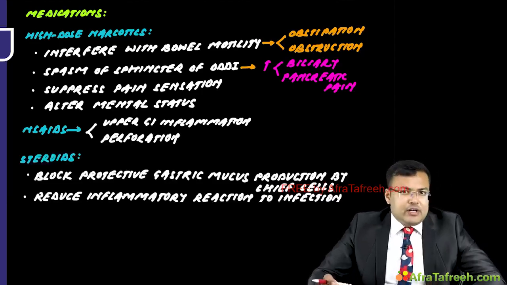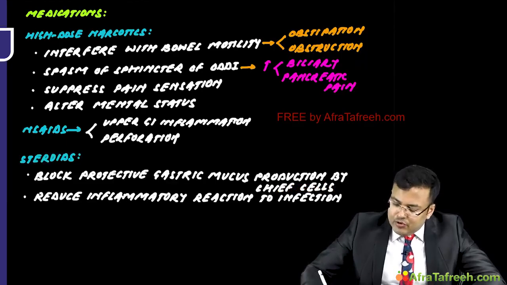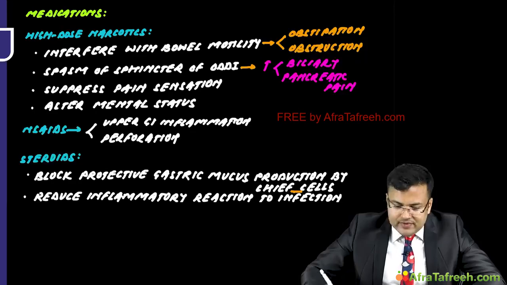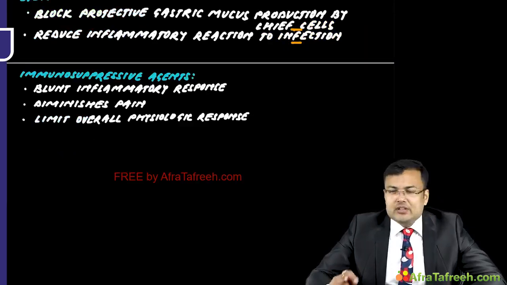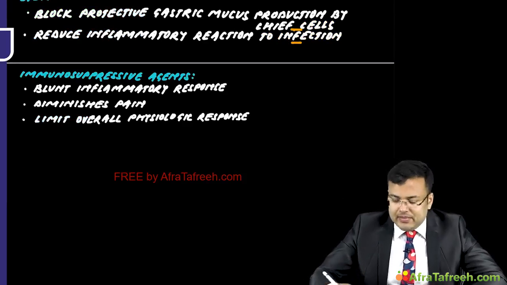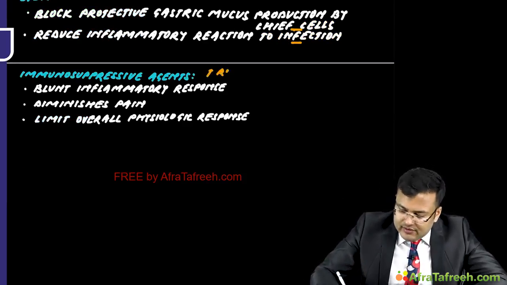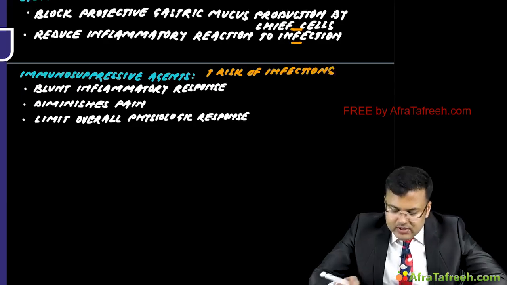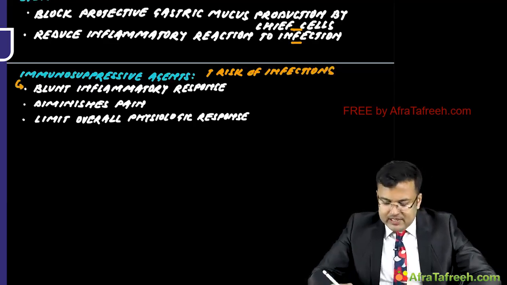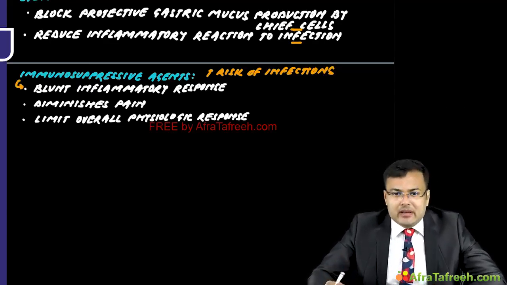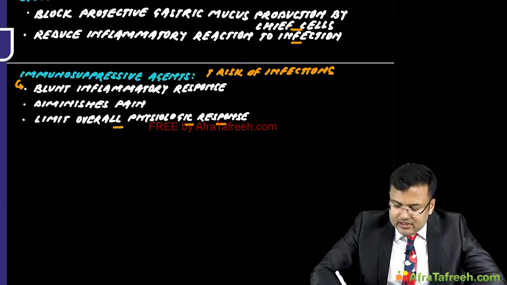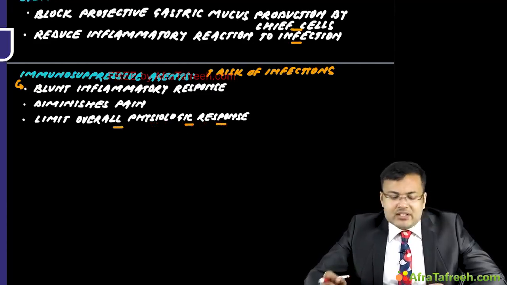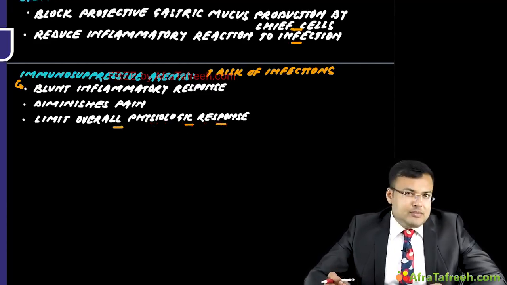So what's the effect of steroids? Steroids can block protective gastric mucus production by chief cells, and you know that steroids reduce inflammatory reaction to infection. So what's the effect of immunosuppressive agents? Obviously it is going to suppress the immunity. So what will happen? There is increased risk of acquiring infections. What else does it do? It is going to blunt the inflammatory response. It diminishes pain and limits the overall physiological response. So these are the effects of medications, and you saw that medications can create or mask the symptoms of acute abdominal conditions.